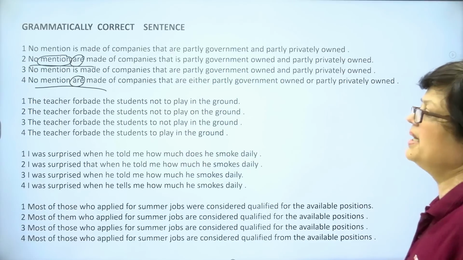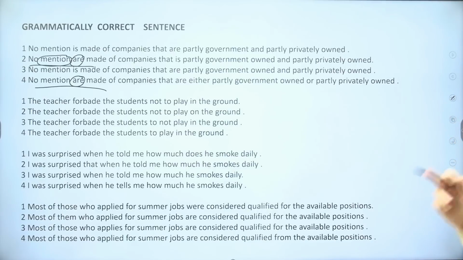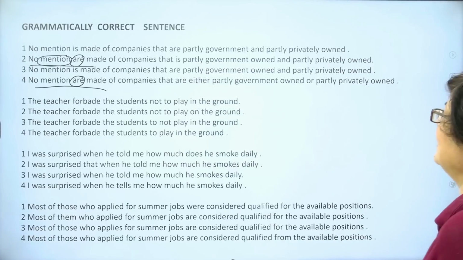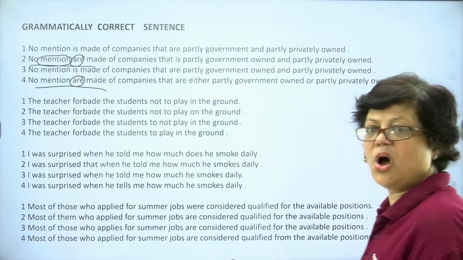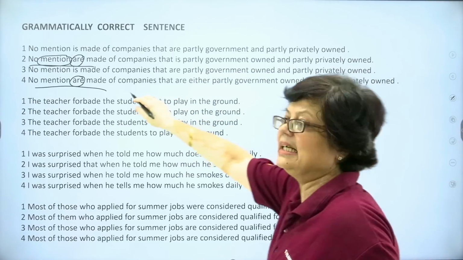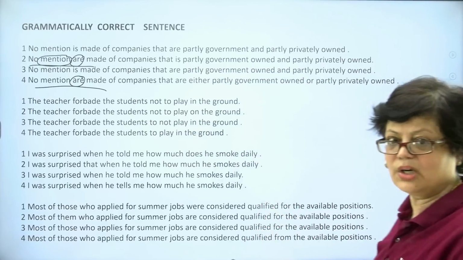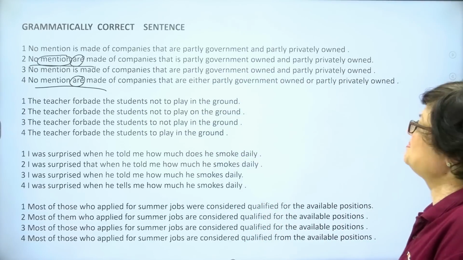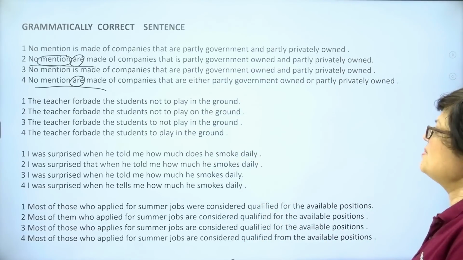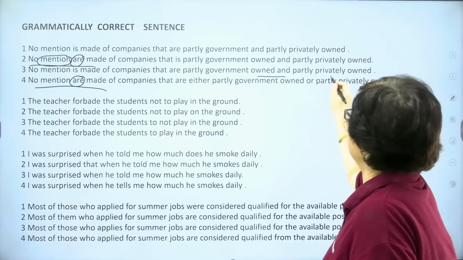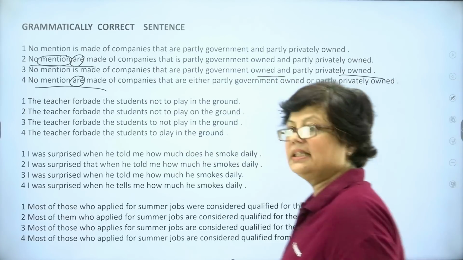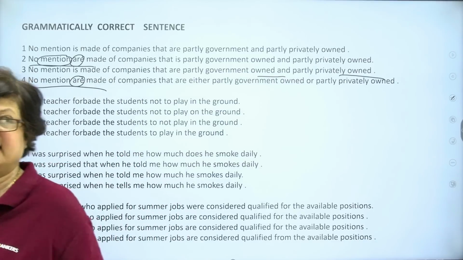Let us examine now the first and the third option again. No mention is made of companies that are partly government and partly privately owned. Here you find that there is a small flaw which has been removed in sentence number 3. How? Look at sentence number 3. No mention is made of companies that are partly government owned and partly privately owned. The sentence is grammatically correct.